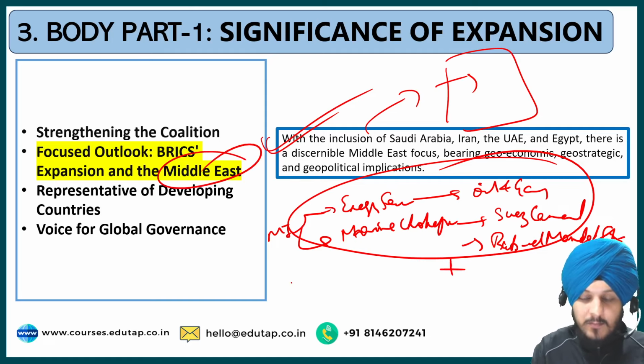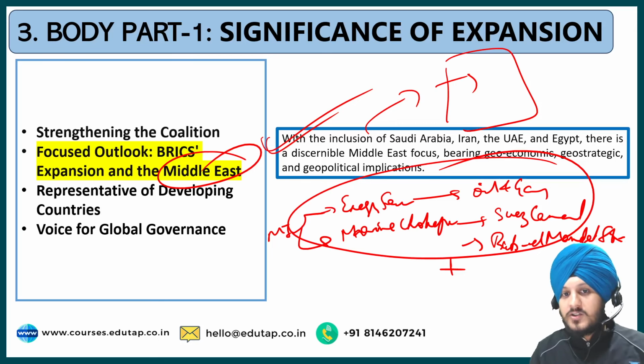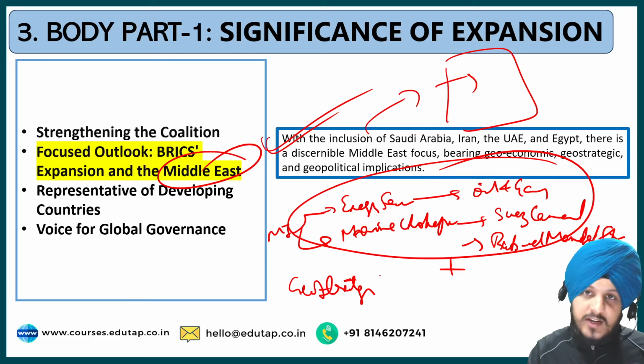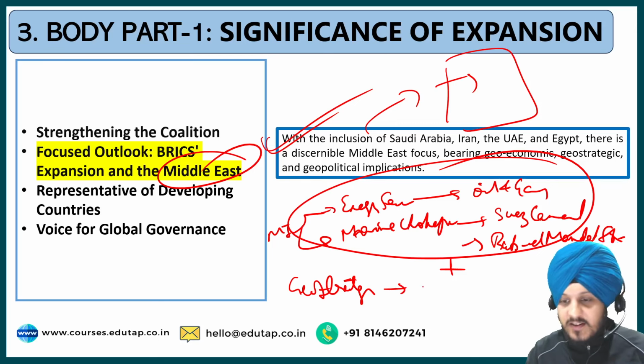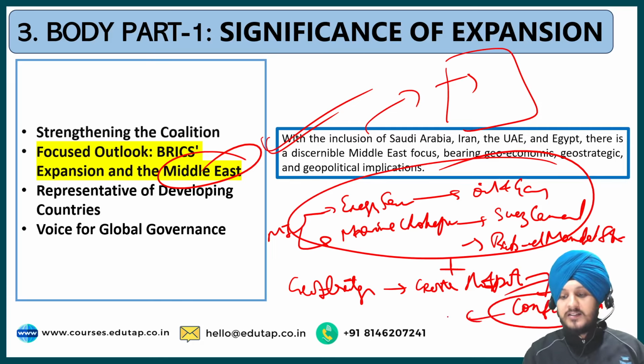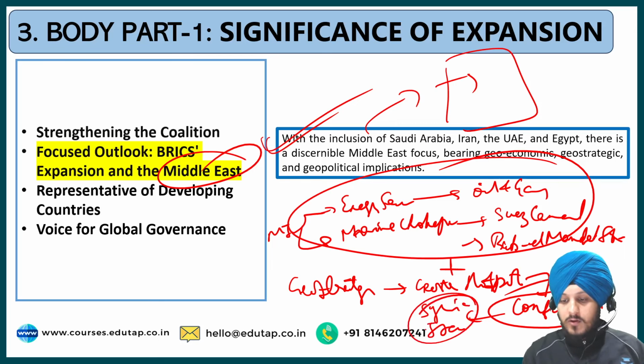You can write other points also, such as the Middle East also adds the advantage of discussing the geostrategic issues. The geostrategic importance, such as related to the geostrategic hotspots, which means the conflict regions. As you know, the Middle East is a hotspot of conflict regions such as Syria, Iran also, and Yemen, etc.